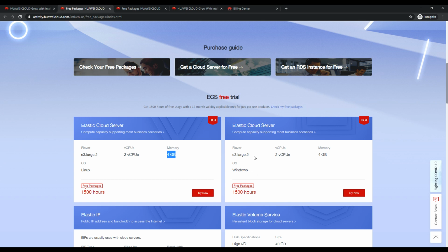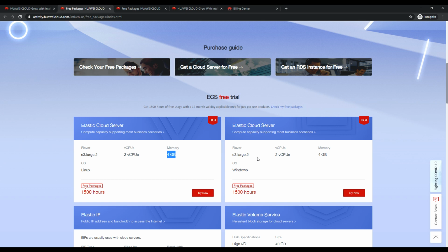Let's say you are trying to learn Windows administration or some work under a free tier. It is very small, so most of the time I found that we are not able to set up our workload in the smaller configuration. But here you can see 2 vCPU with 4 GB, including the Windows Server license cost. That is the most exciting thing I found here.